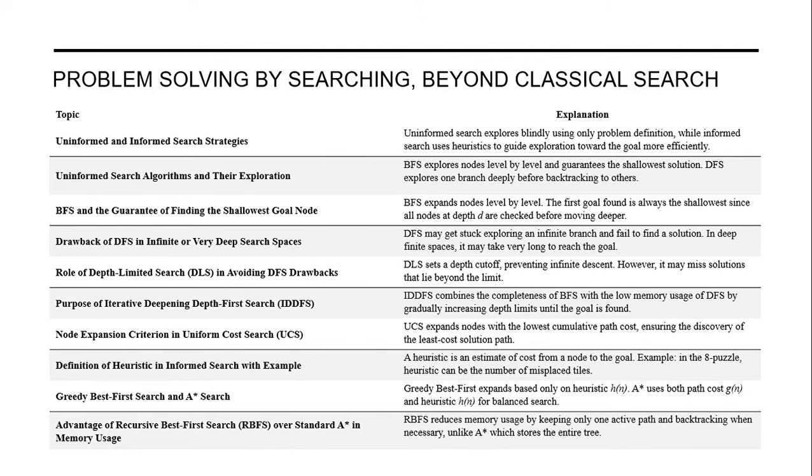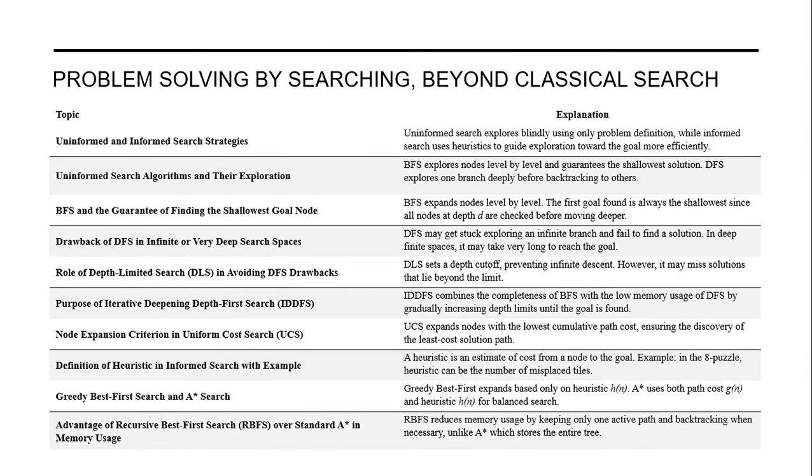So BFS always guarantees finding the shallowest goal node as it performs the search level by level. The first goal found is always the shallowest since all nodes at depth d are checked before moving deeper. There are a few drawbacks of the DFS algorithm: DFS may get stuck exploring an infinite branch and fail to find a solution. In a deep infinite space, it may take very long to reach the goal.